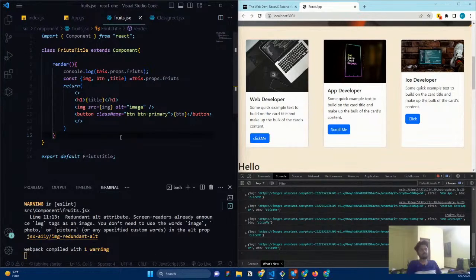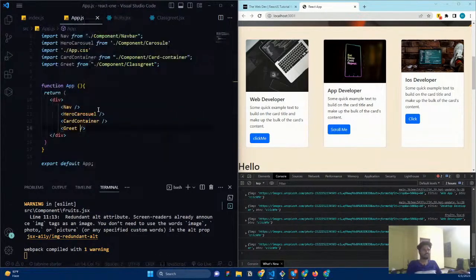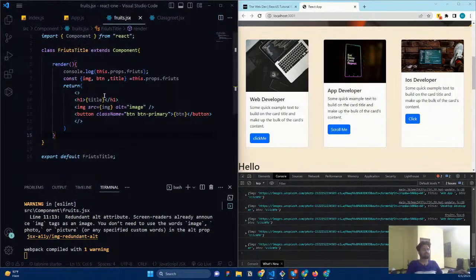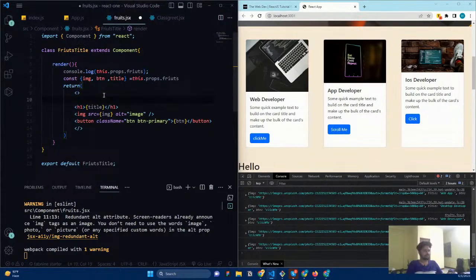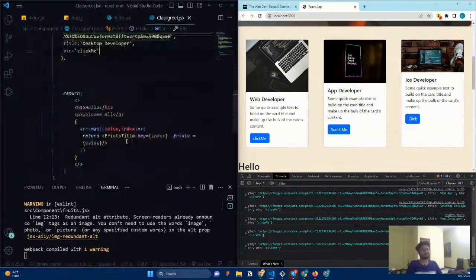Now we can do another thing: how can I do conditional checking? If it is true, I need to render something, and if it is false, I need to render something else. What I'm going to do is go for the class here.